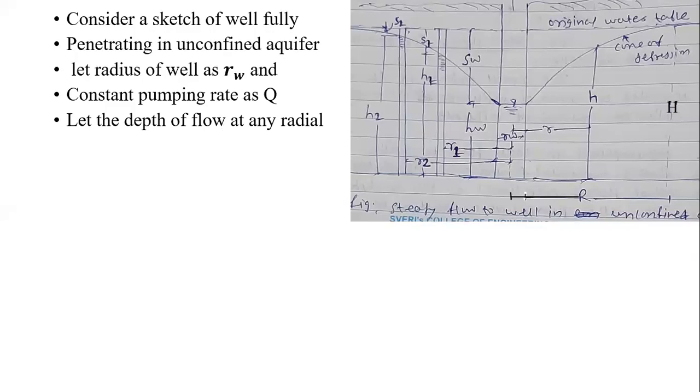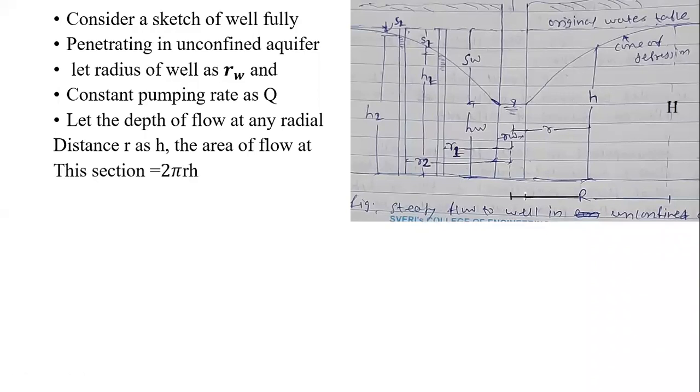Then let the depth of flow at any radial distance r be h, and the depth of the flow towards the well at a radial distance r is assumed as h. And if you consider this section, this is at a radial distance r, which is having a height h. It is nothing but the conical shape. We are finding that this is a cylindrical shape we can say.